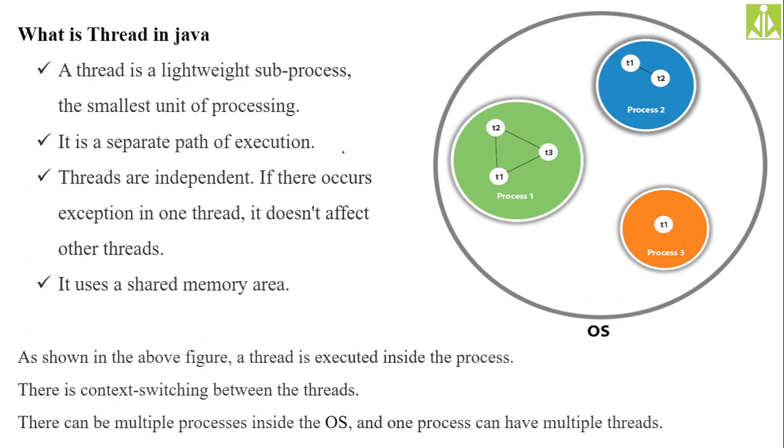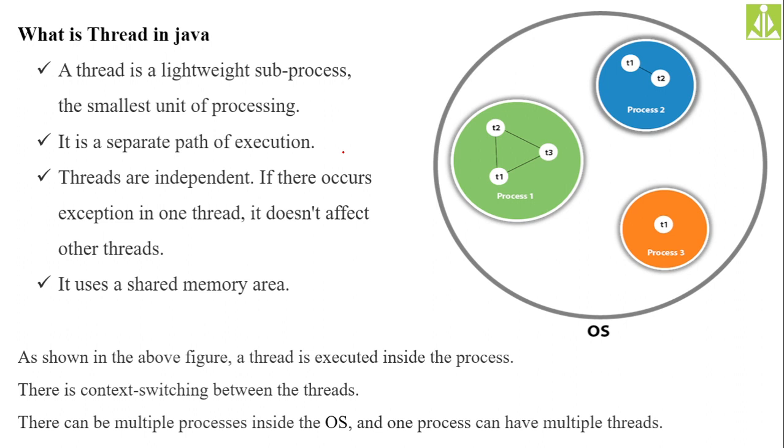If they were dependent on one another, then what would happen? Even if one thread is not completing its execution, that means even if one thread enters the blocked state, all the threads would also have to enter the blocked state because they are dependent on each other. That is not the case in reality. So even if you have divided the process into 10 threads, 9 threads completed means they will terminate, and only one thread blocked means it will enter the non-runnable or blocked state.